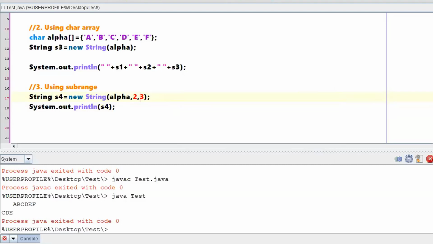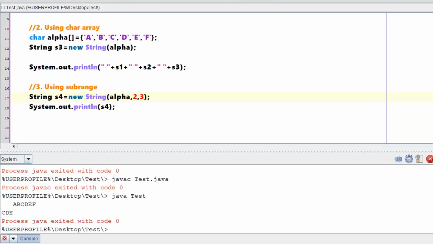What if I want ACF? If you want ACF, you need to specify it separately. That will not be possible just by this particular subrange. When you are using a subrange, the values should be in a continuous fashion. Subrange means out of all the values, I just wanted a few set. That is a subrange.